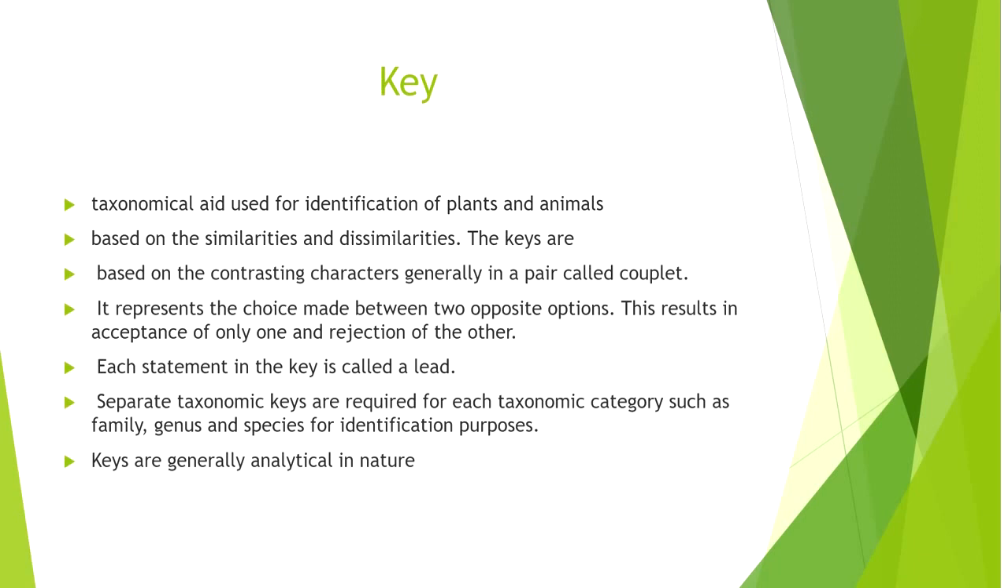And another taxonomical aid is the taxonomic keys. So what do you mean by a taxonomic key? When we go for classification, we rely on taxonomic keys. So what is it? The taxonomic aid which is used for the identification of plants and animals. I told you the classification is based on a set of similarities and dissimilarities. So the keys are based on contrasting characters, generally in a pair called a couplet. For example,